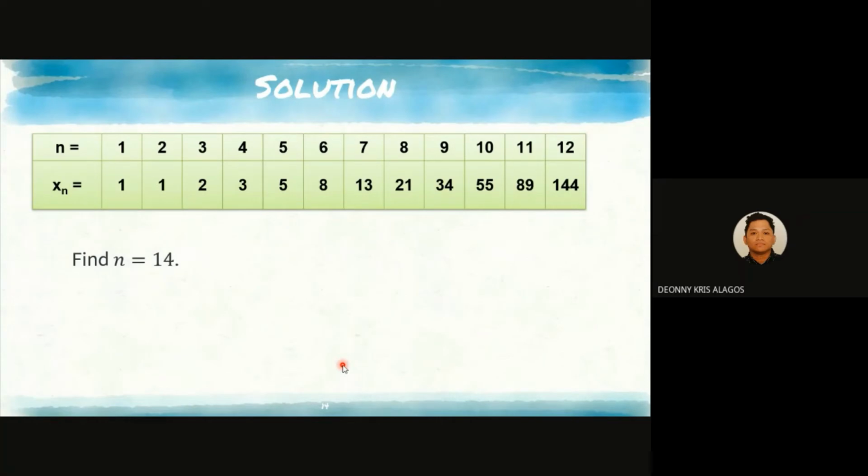Since you know how to use the general formula, it is your turn to find the number of pairs of rabbits in the 14th month. Okay, time's up. If your answer is 377, then you are correct.